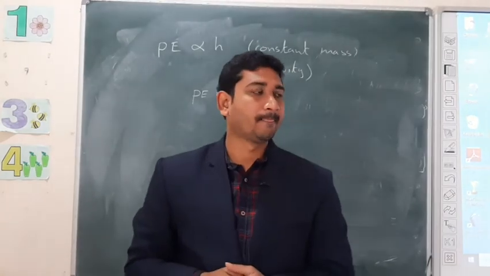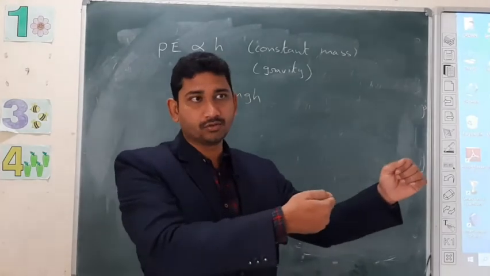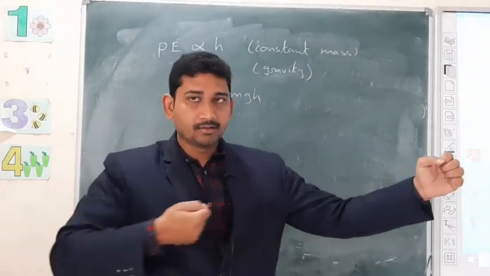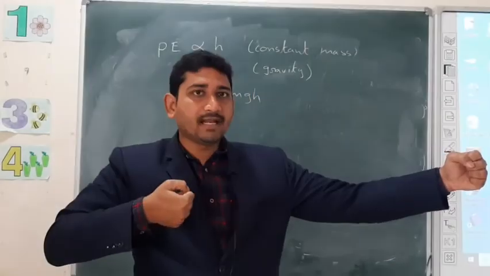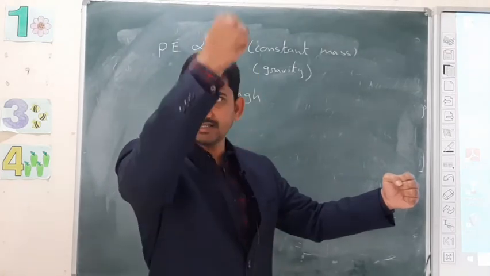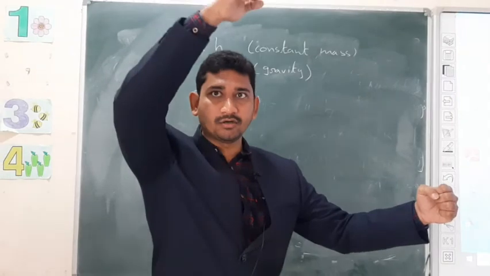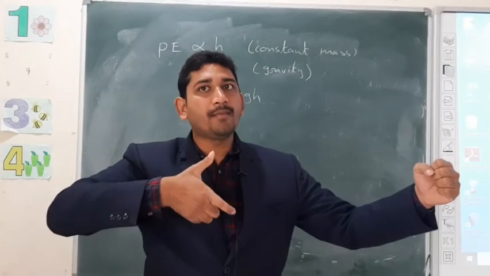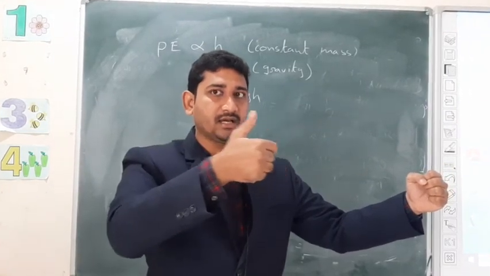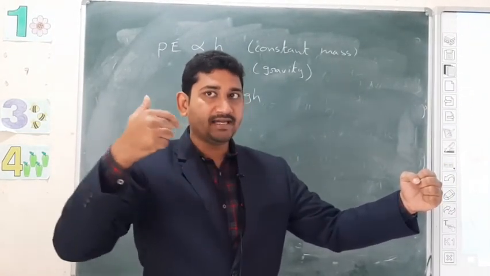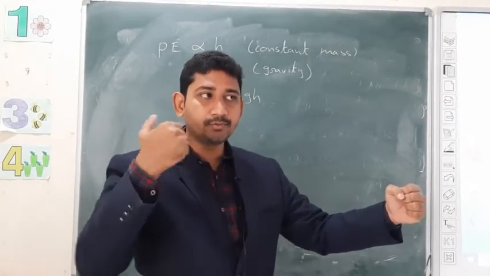For example, bow and arrow. By applying some force, you are pulling that string, you are stretching that string. Before, the string is like a straight line. If you are pulling that, it is expanding or not? If you stop applying force, what will happen? The string, due to its elasticity, comes to its original position. When it is trying to come to its original position, it is pulling that arrow.